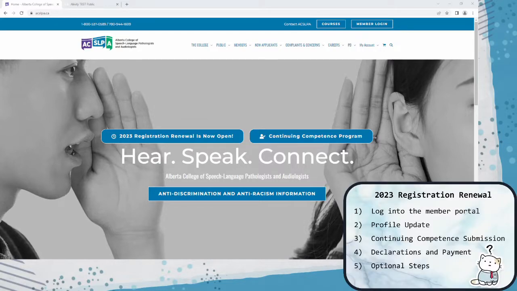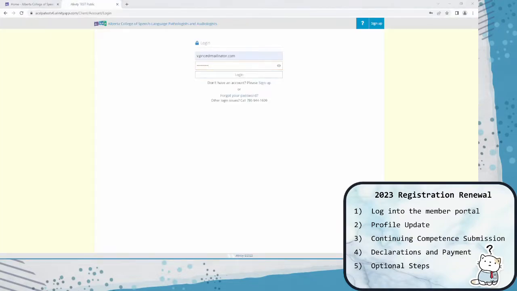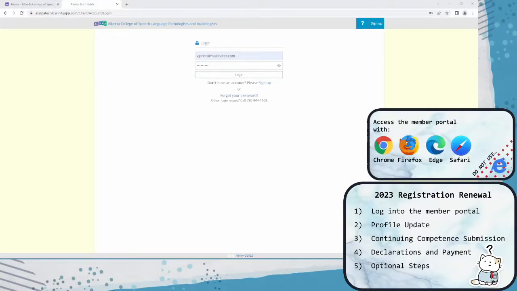To get started, you can follow the link from our website to log into the member portal. We recommend using Chrome, Firefox, Edge, or Safari to access the member portal. Internet Explorer is becoming less common to find on computers these days, but if it is on yours and you're still using it, please be aware that the member portal is not compatible. Log into the member portal with your password and the full email address you have on file with us at ACSLPA. This is also a great time to think about what email you have on file with us and if you have been receiving communications from us there.